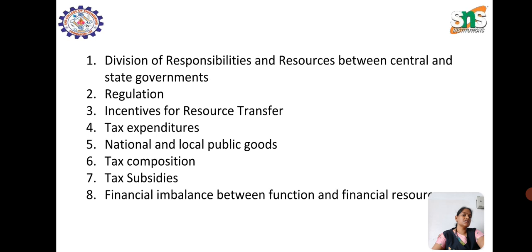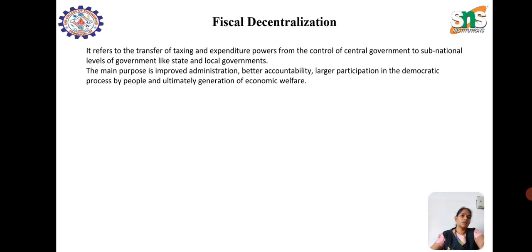What are the major subsidies provided by the government to the public, both central and state, and the financial imbalance between function and financial resources. These are the responsibilities discussed between the state and central government. These are the main key issues under fiscal federalism.